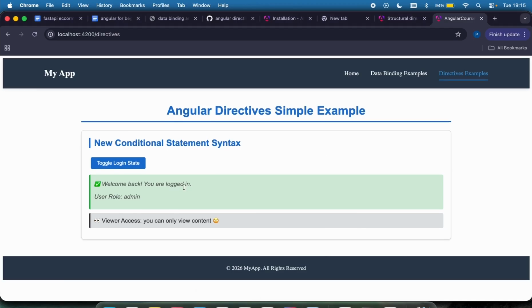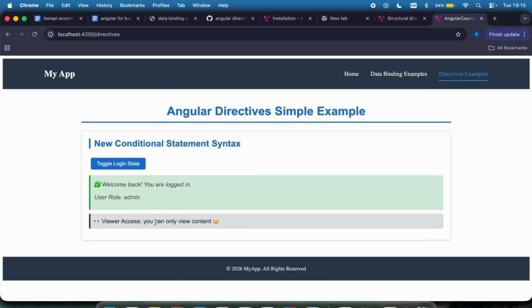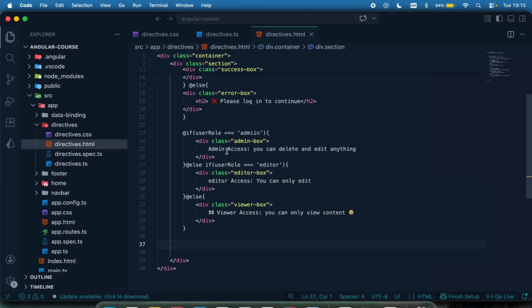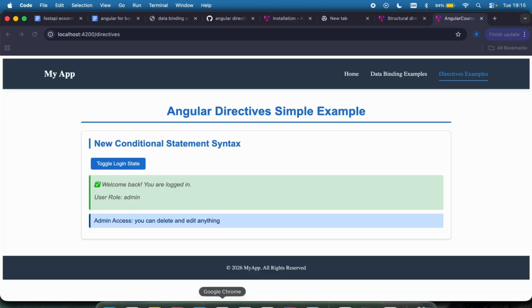I go to my browser, you can see viewer access, you can only view content. Why is that viewer access? I think I was an admin. No. Okay. Let me see, I didn't spell admin correctly. ADMIN. Okay, admin was spelled correctly now. So you can see admin access, you can delete and edit anything.